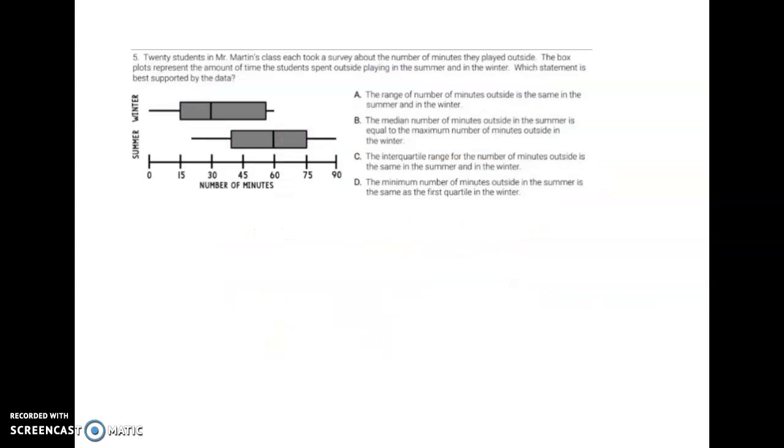All right, number 5. 20 students in Mr. Martin's class each took a survey about the number of minutes they played outside, and we're going to see which statement is best supported by the data. So A says the range of number of minutes outside is the same in the summer and in the winter. Our range goes on our end, so 60 minus 0 is 60. And in the summer, it'll be 90 minus, I'd say about 20, which is 70, and that is not equal to each other, so that's not true.